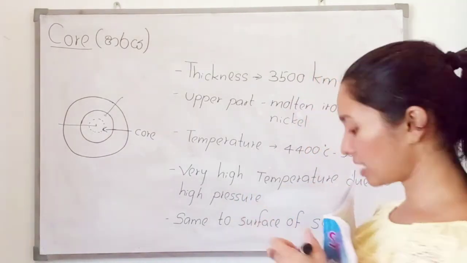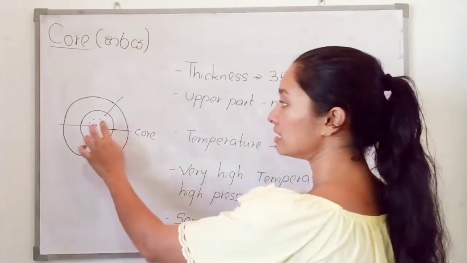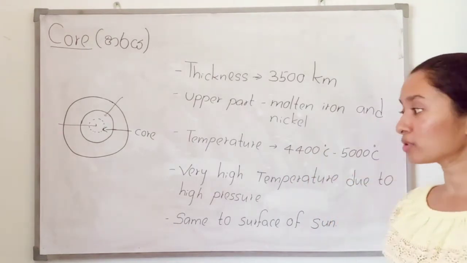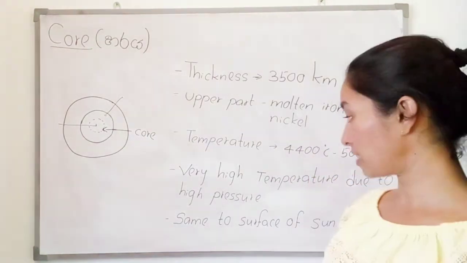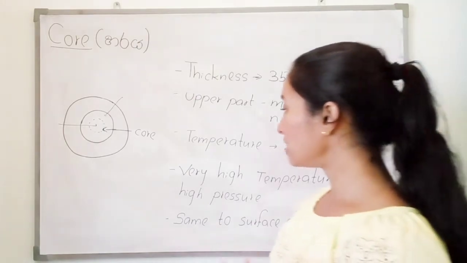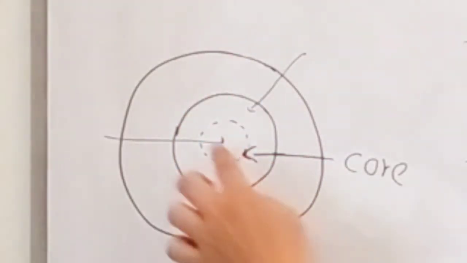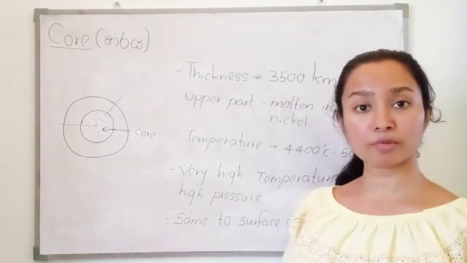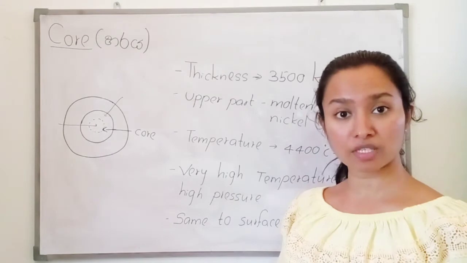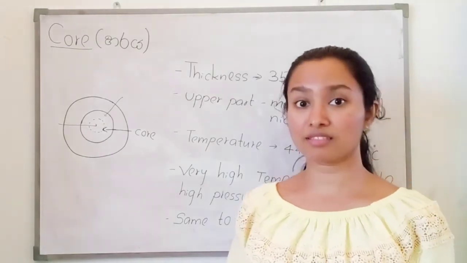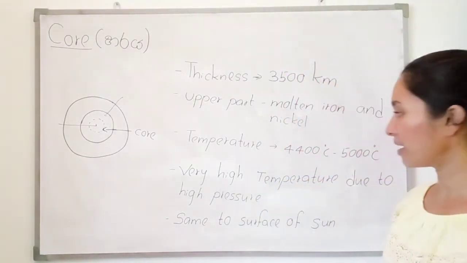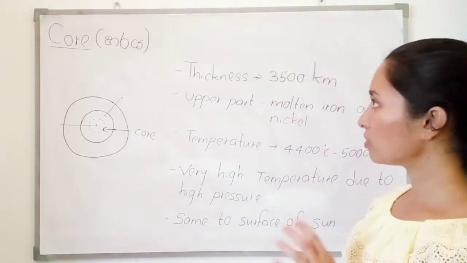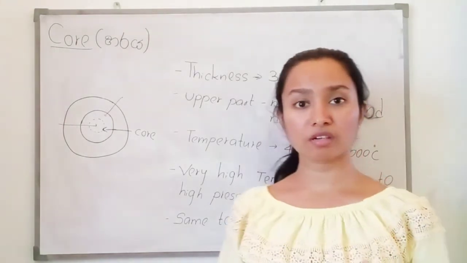And the temperature of the inner core is nearly 4,400 to 5,000. It is a very high temperature. That is because of high pressure. So here the pressure is very high in the inner core. It is the same as the temperature of the surface of the sun. So think about the temperature. It's very high. That is because of high pressure. So these are the things about the core.